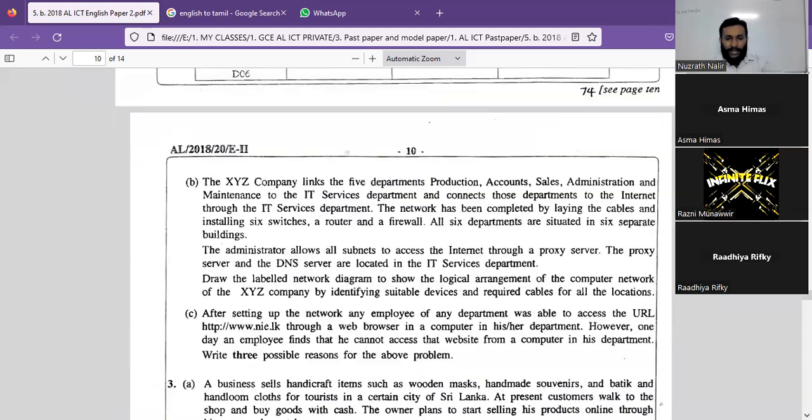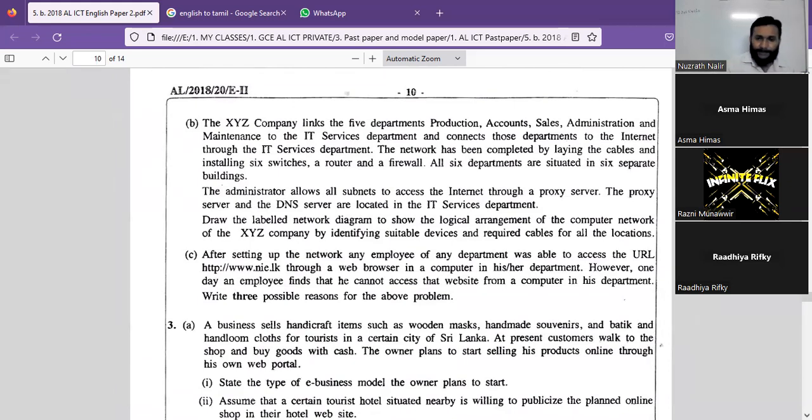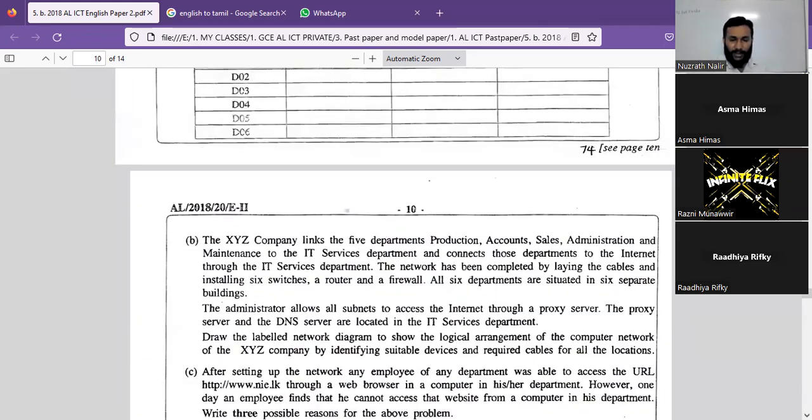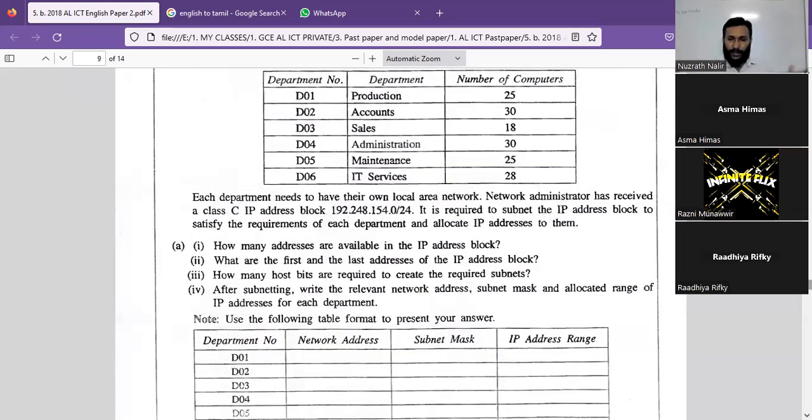For part B, we have to draw the network diagram, so let's see how to draw the network diagram for this case study. The C part is relevant to theory, so we'll discuss it one by one. My dear students, please refer to these questions. I'll write down some important points here.